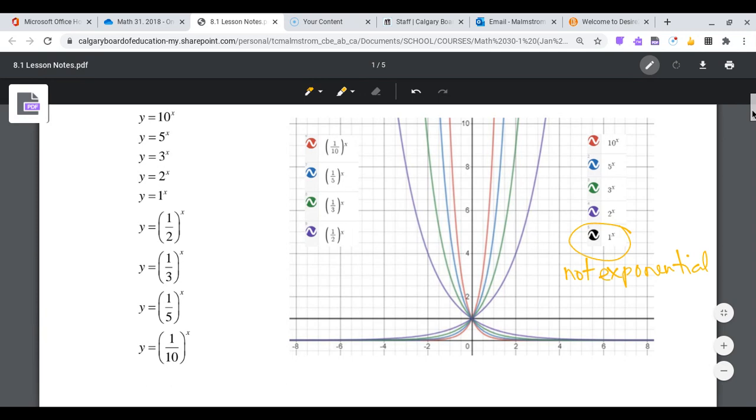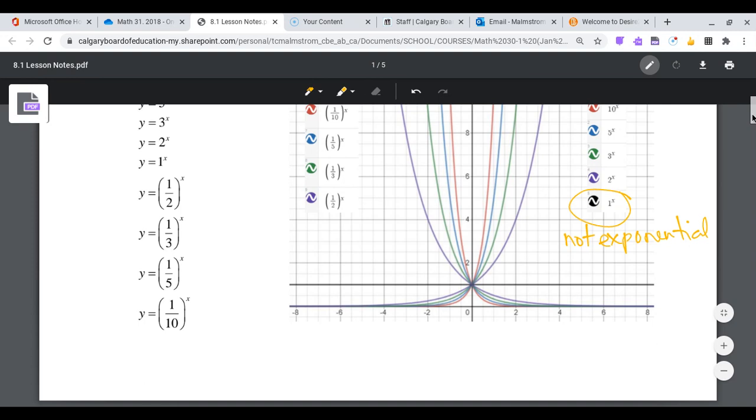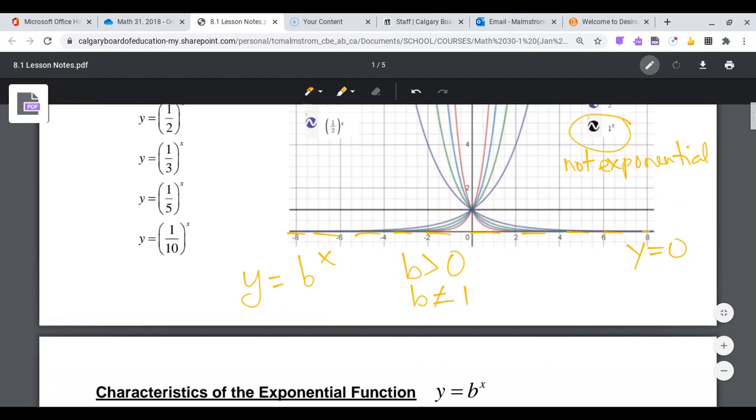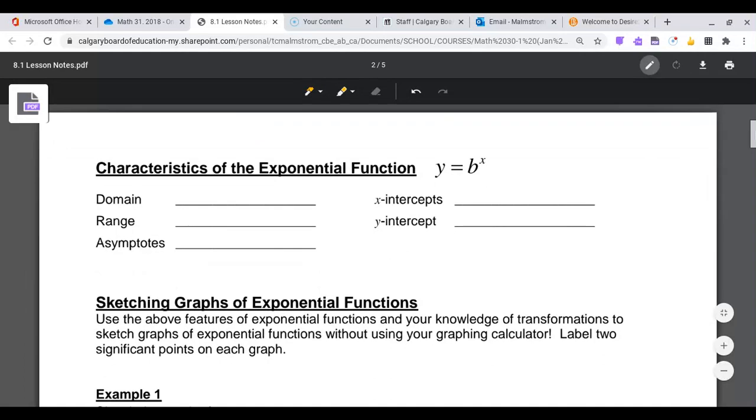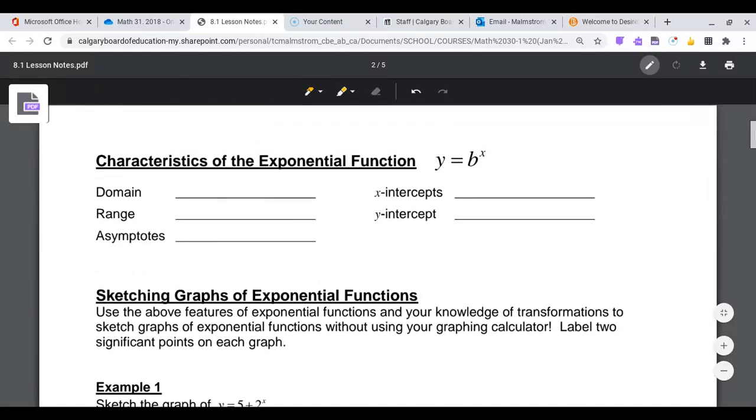And all of these graphs have the horizontal asymptote, which I didn't put on my graph, at y = 0. So we have that horizontal asymptote. And so for y is equal to b to the power of x, we should be noticing that b is positive, but he is not going to be 1. Okay? All right. So why don't you tell me what the characteristics are? Now, I kind of reordered things a little bit in the booklet because I'm going to just do all the graphing stuff first before we get into limits.